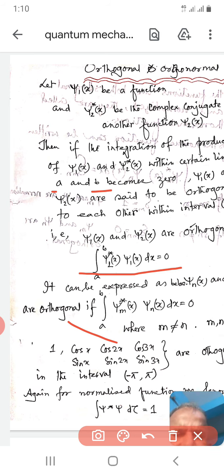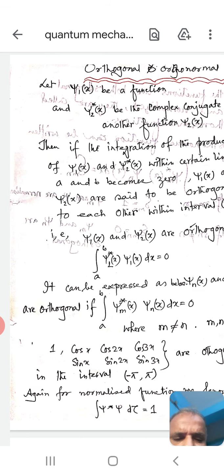This can be written as: psi n(x) and psi m(x) will be orthogonal functions if the integration of the complex conjugate of psi m, that is psi m star(x), and psi n(x) dx within limits a to b equals 0, and m is not equal to n, that is, they are different functions. Here m and n are integers 1, 2, 3, etc.